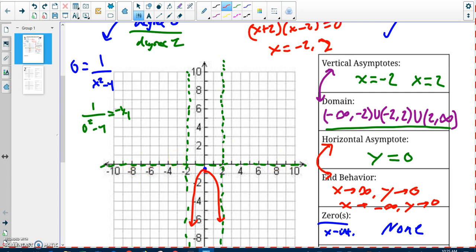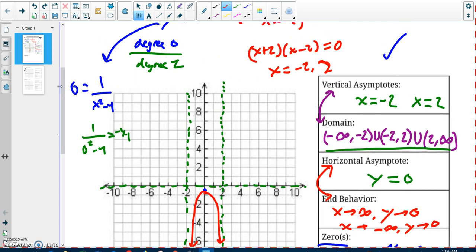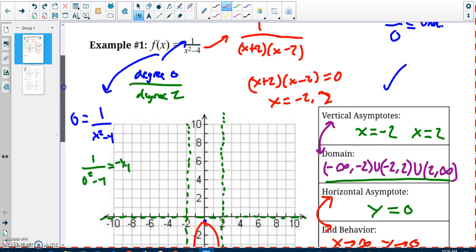So go ahead and take a second to plug in 5 and negative 5 and see if you get out positive or negative numbers. Go ahead and do that real quick. Plug in 5, you should get 1/21st, a super small number. When you plugged in negative 5, you should have also got 1/21st. What that tells me is that over here, my graph looks like this. It goes through that point. It's going to get real close to that horizontal asymptote, and as it goes over here, it's going to get real close to that vertical asymptote. Same thing over here.